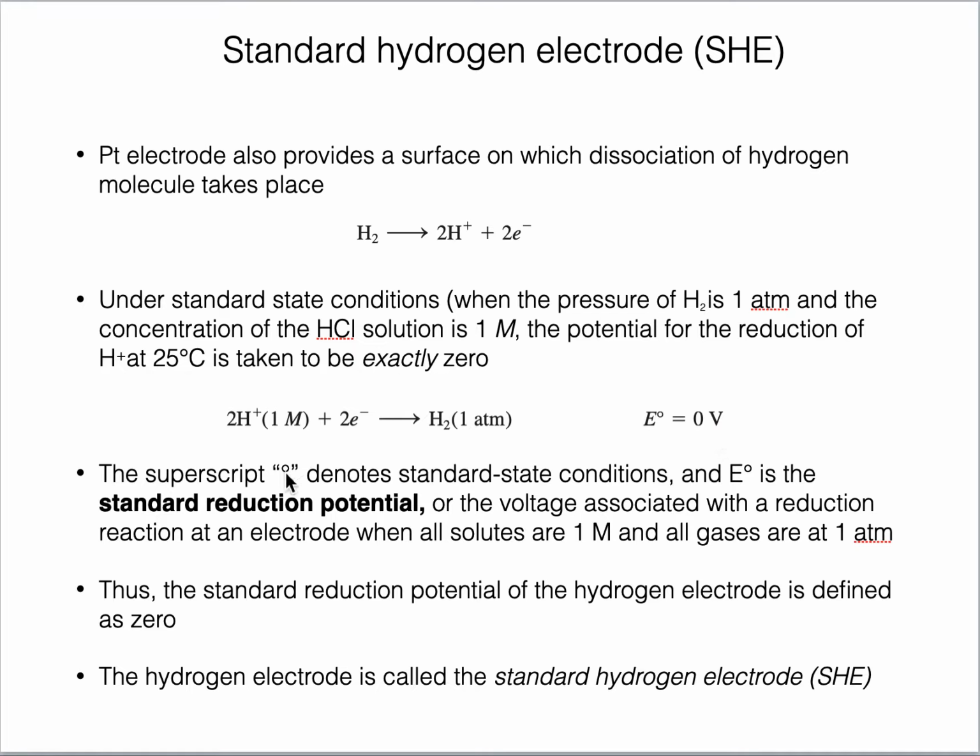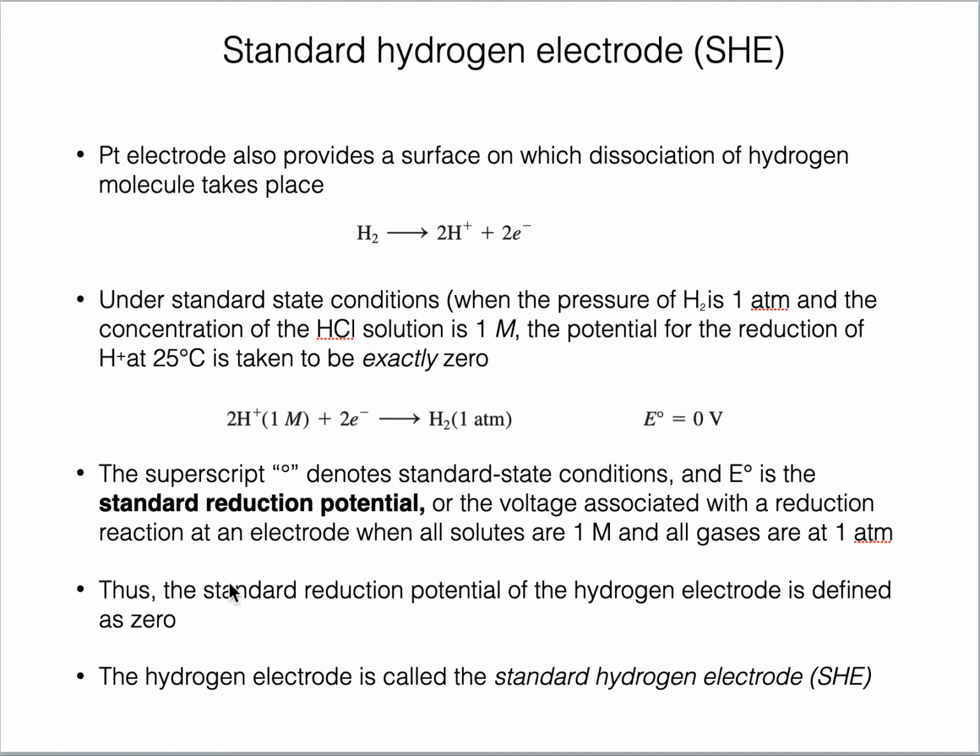Now again, this degree sign is for standard conditions, and the voltage is associated with standard conditions, which are 1 molar concentration, and the hydrogen gas pressure is maintained at 1 atmosphere. These are standard conditions, and the temperature is also 25 degrees centigrade. I have not written it here, but you can add that the temperature is 25 degrees centigrade. All three conditions are standard conditions, and the standard reduction potential at these standard conditions is set as 0.